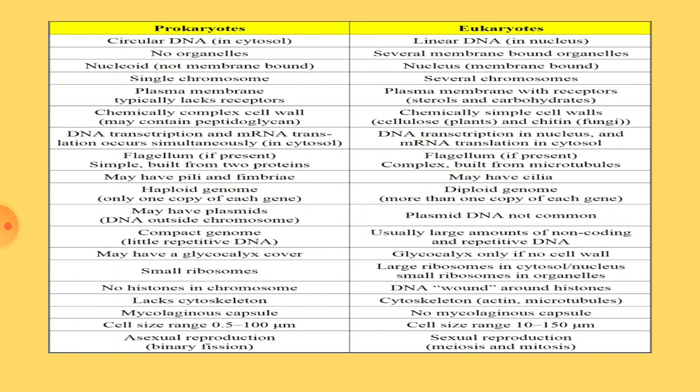Prokaryotic cells, as we have seen, have DNA present in a circular manner. It is in the cytosol, present in the cytoplasm. Whereas in the eukaryotic cell, the DNA is linear and present in the nucleus. Another important thing is, in prokaryotes we can see only one chromosome, that is a circular DNA molecule.